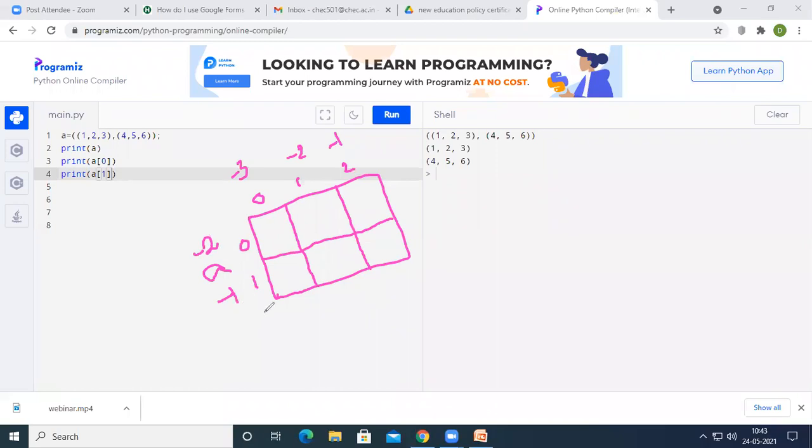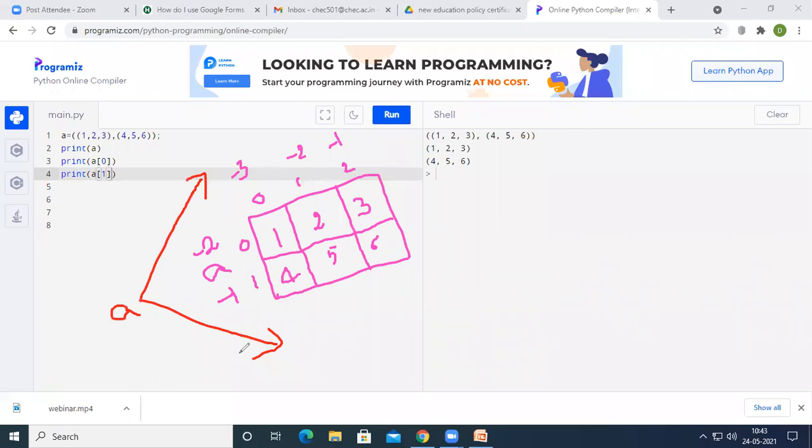So the values will be stored in such a way that 1, 2, 3 will occupy the first row, and 4, 5, and 6 will occupy the second row, right? Now, if I have given print A, A represents the entire values. That's why it has printed 1, 2, 3 followed by 4, 5, 6 on the output screen.